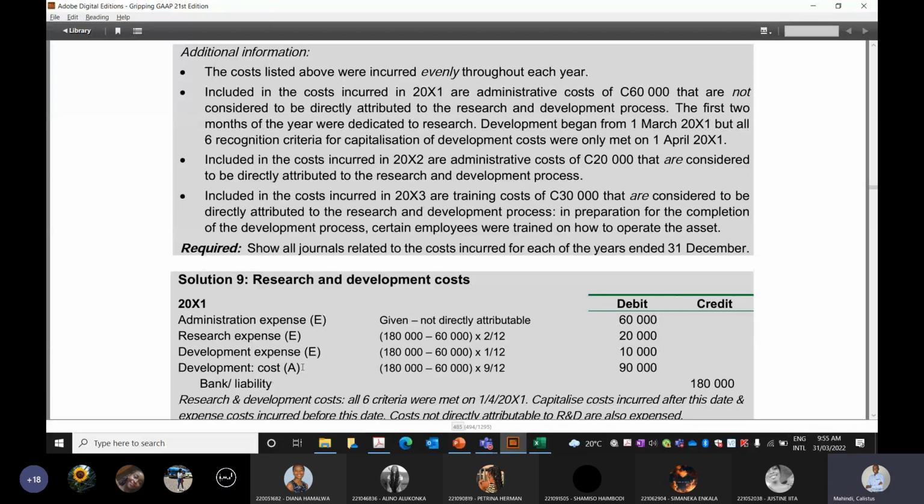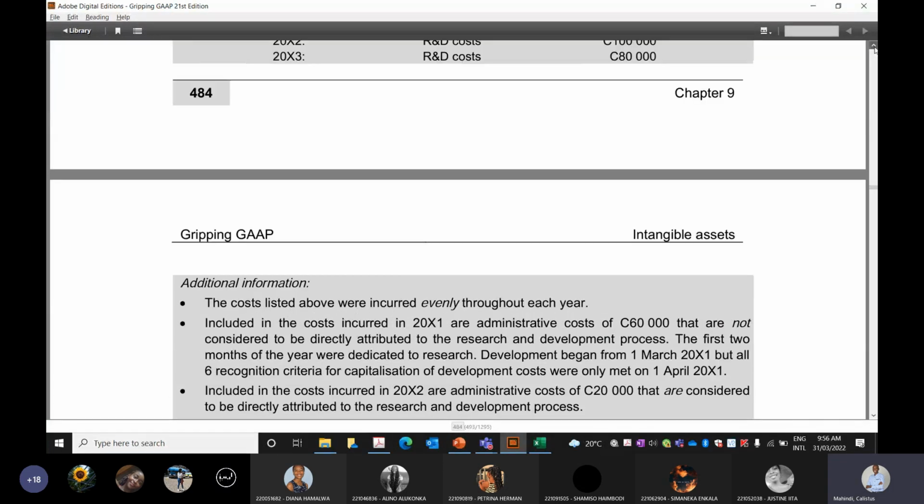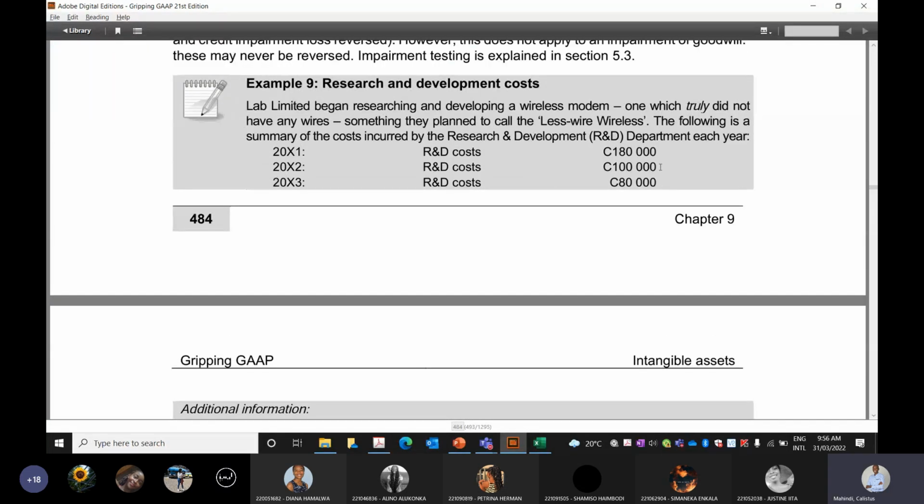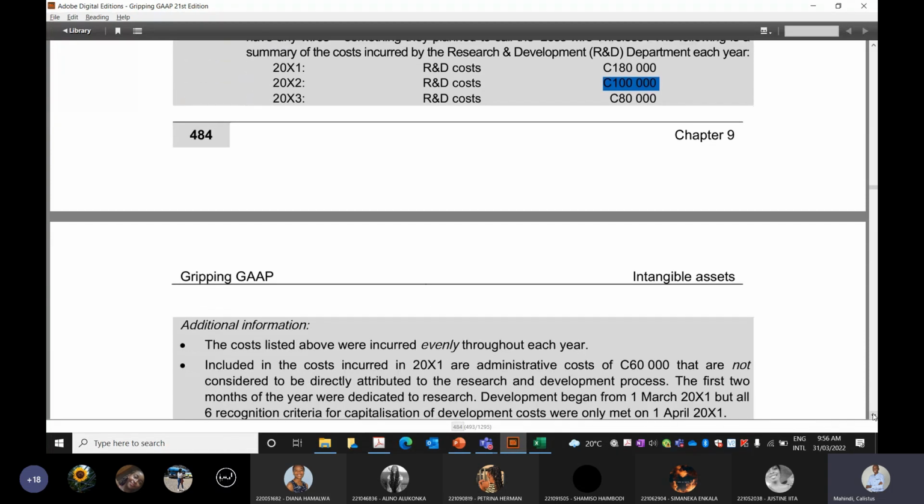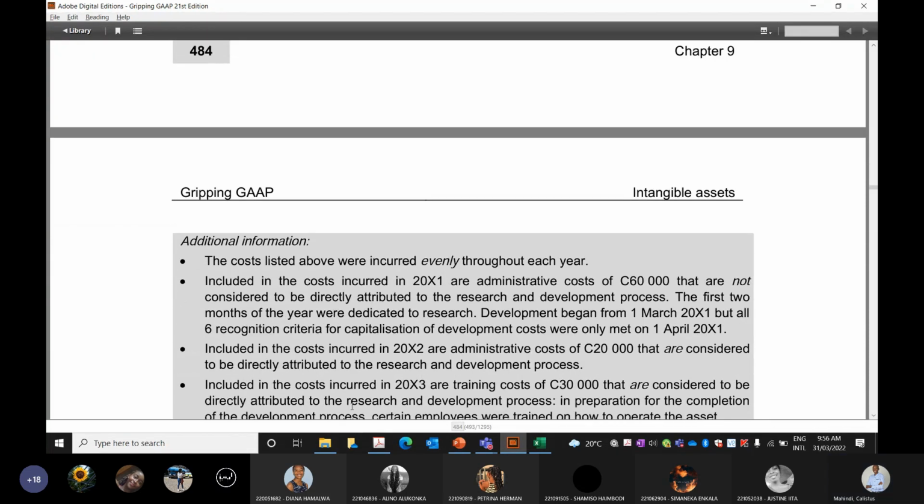So that's for 20x1. What about 20x2? How much was incurred in 20x2? In 20x2, they incurred 100,000 worth of costs. Let us read what happens in 20x2. Included in the costs incurred are administrative costs of 20,000 that are considered to be directly attributable to the research and development process.